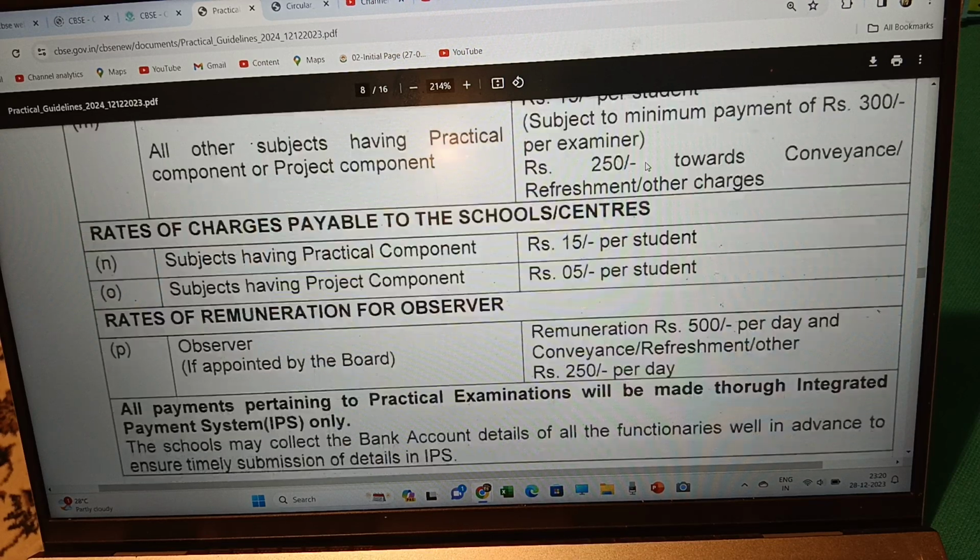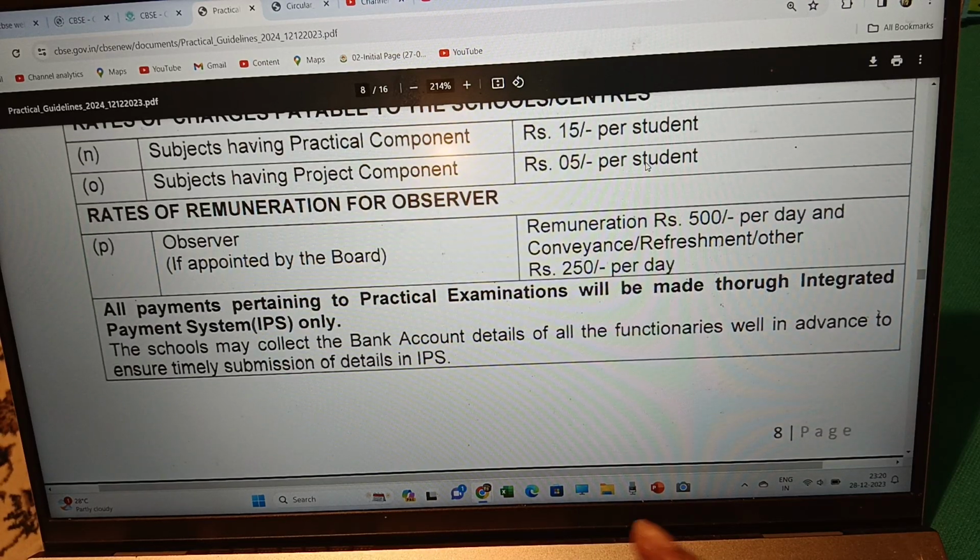Then rates of remuneration for observer. Observer remuneration is 500 per day and conveyance and refreshment charges 250 per day. All payments pertaining to practical examination will be made through the integrated payment system. The schools may collect the bank account details of all functionaries well in advance to ensure timely submission of details